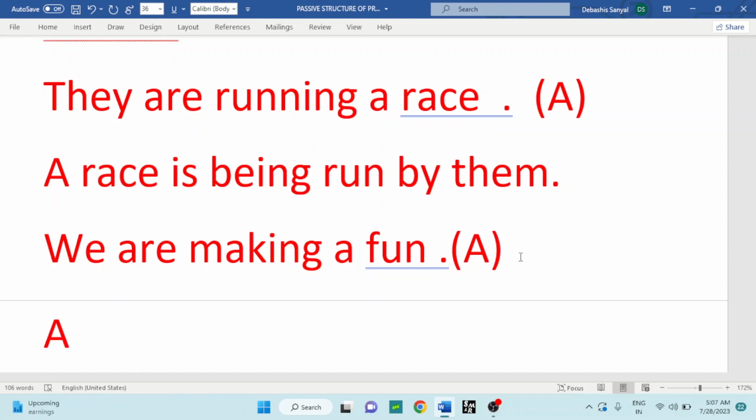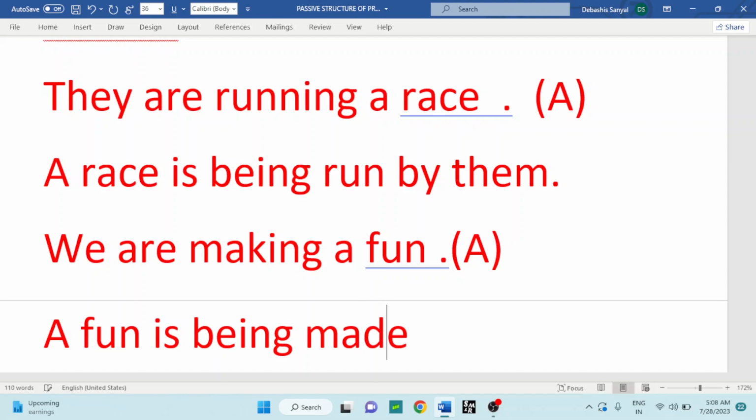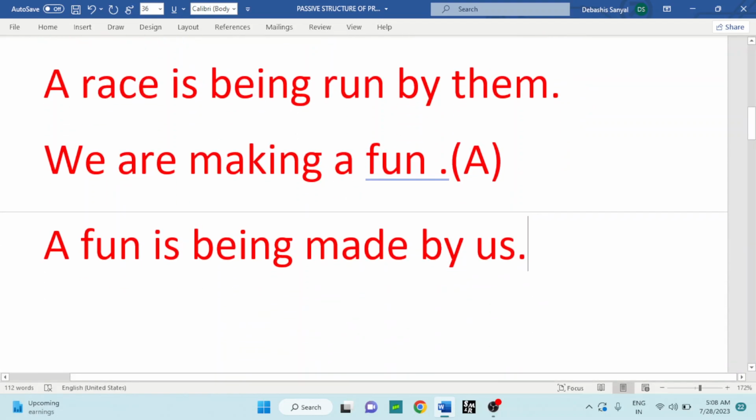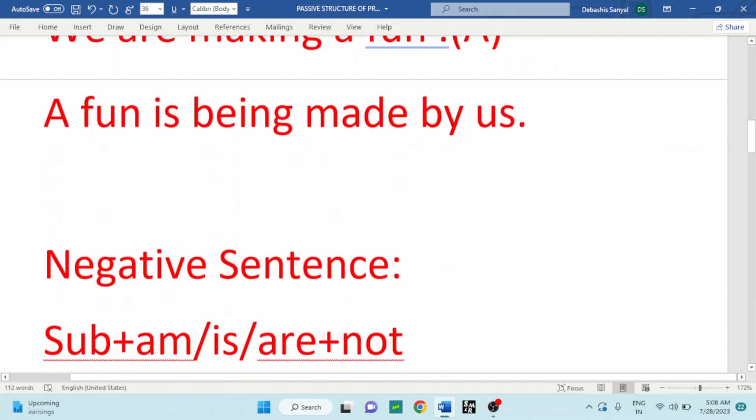Then a fun is being made by us. So these are the examples of active and passive voices regarding the changes based on the structure written above.